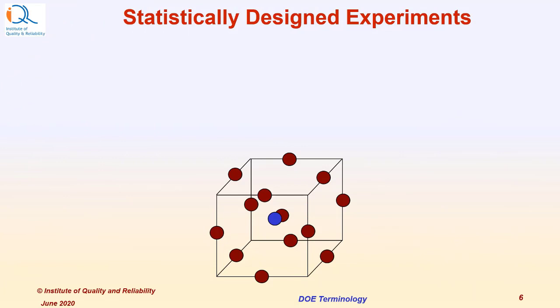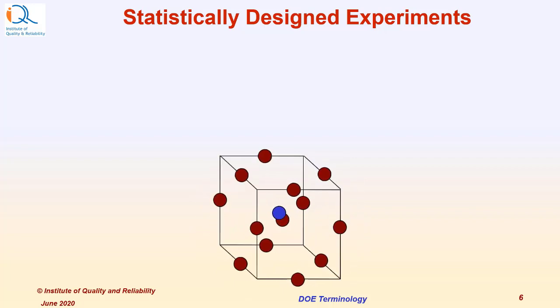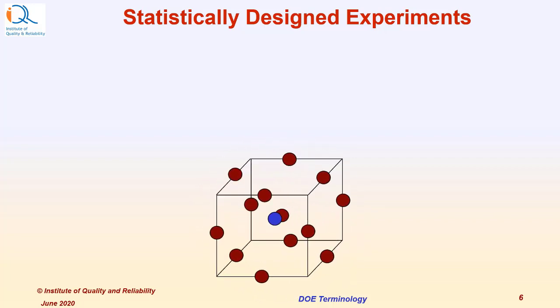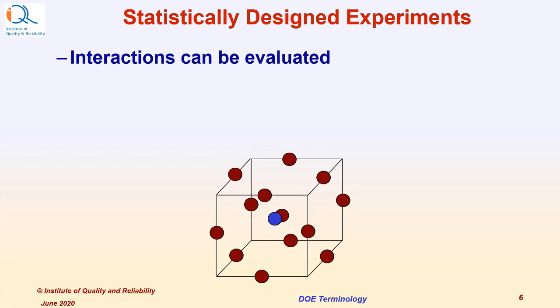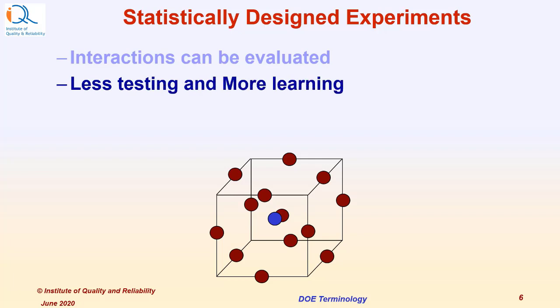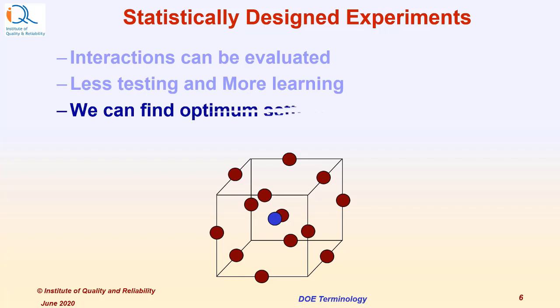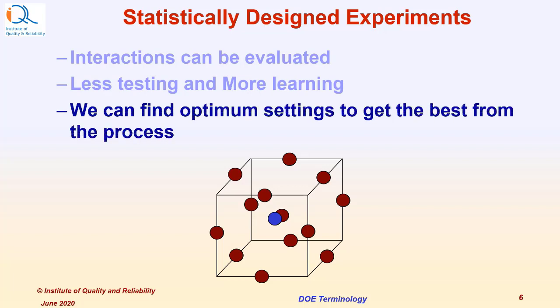We can overcome the disadvantages of OFAT using statistically designed experiments. These are popularly called design of experiments. In the design of experiments, interactions can be evaluated. We need less testing while we learn more. We can say less testing and more learning. We can find optimum settings to get the best from the process, considering the interactions.